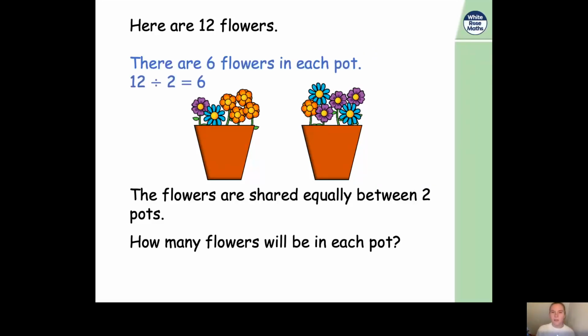How many flowers did you find would be in each? Well, yes, there'll be 6 flowers in each pot. Can you see? There are 6 in the first and 6 in the second. And we can write that as 12 divided by 2 equals 6, because we have 12 flowers and we have 2 pots, and there are 6 in each pot when we've shared them out.